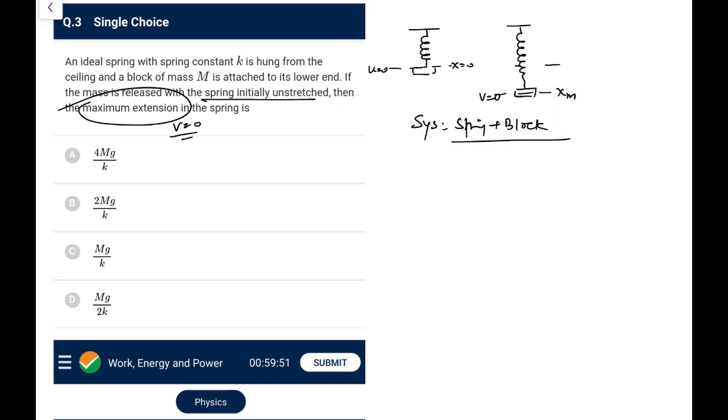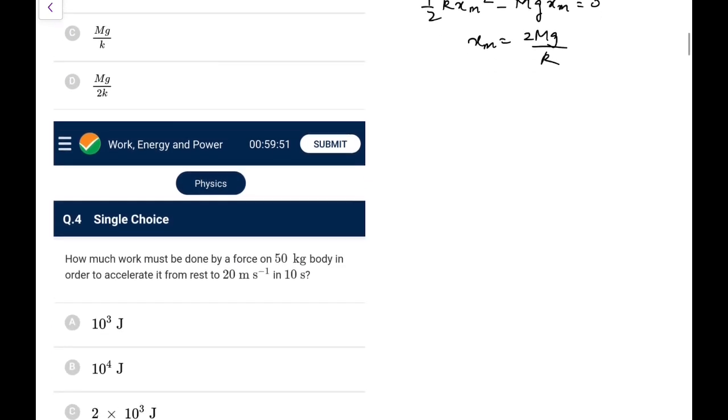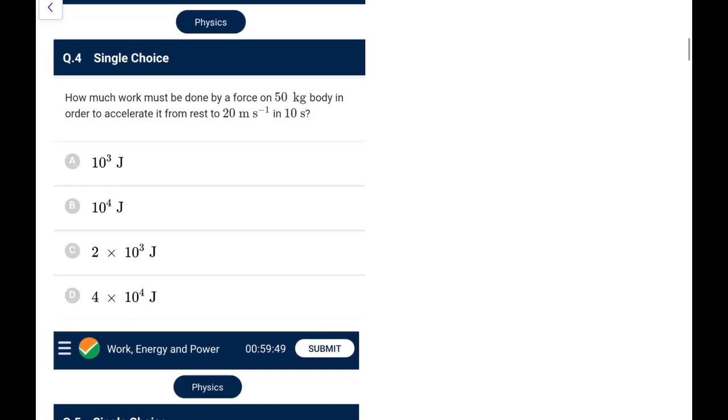Delta K is 0, no external work is there, and Earth also we have to include, so W external is 0. So we can say delta U spring plus delta U gravitation plus delta K, all changes will sum to 0, and delta K is 0. The spring has gained energy, and the block has gone downward, so it has lost mgh, h is x m, and the sum is 0, and from here x m you get 2mg by k. That's a standard expression, most of you directly remember this. I just solved it to explain for those who have forgotten it.